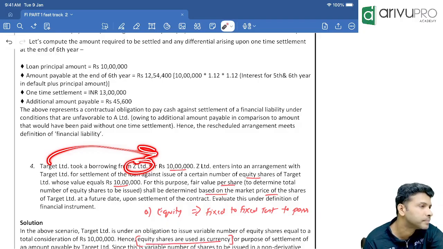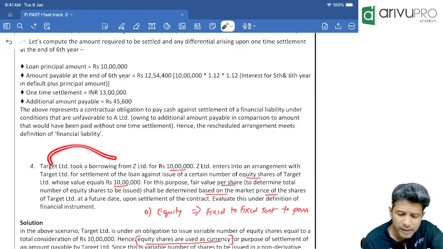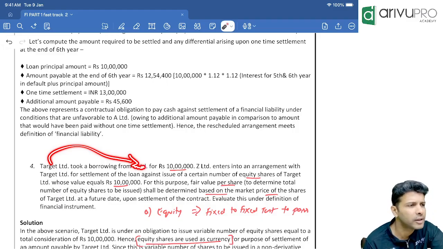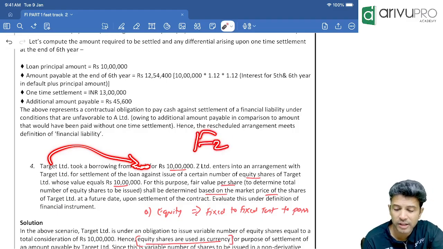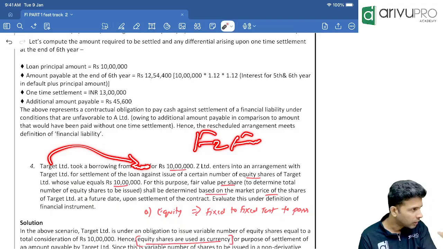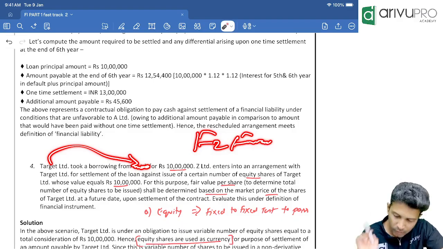Are we comfortable? Target Limited, one company, they have to issue their own company's equity shares to Z. Correct? Sir, if a company is issuing equity shares, for a company it is equity, financial liability, what it is? Equity shares issued is what? Equity or financial liability? Equity, correct? But there's one condition. What is that condition? For you to classify equity, F to F test should be passed. What is F to F? Fixed to fixed. What should be fixed? Consideration should be fixed. Number of equity shares should be fixed. Yes, sir.